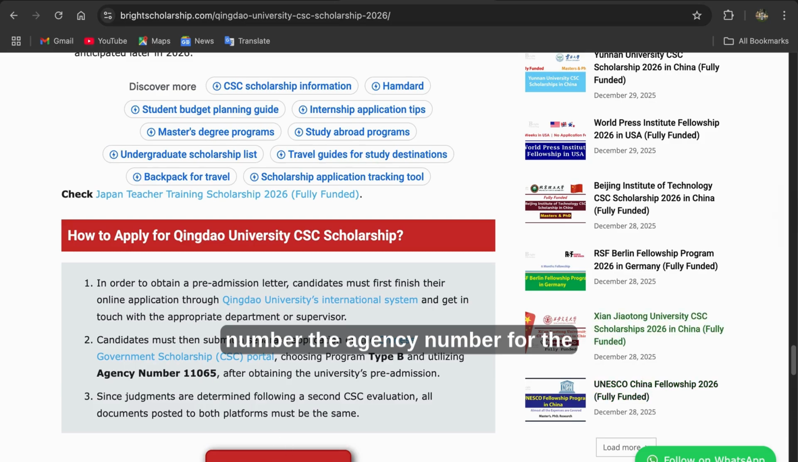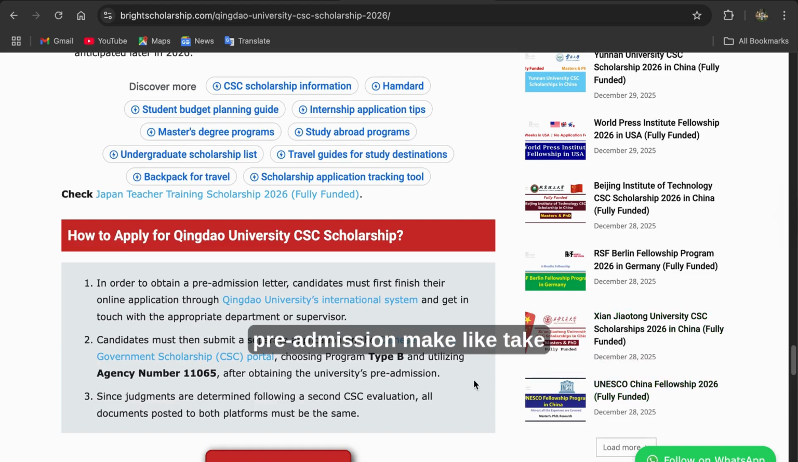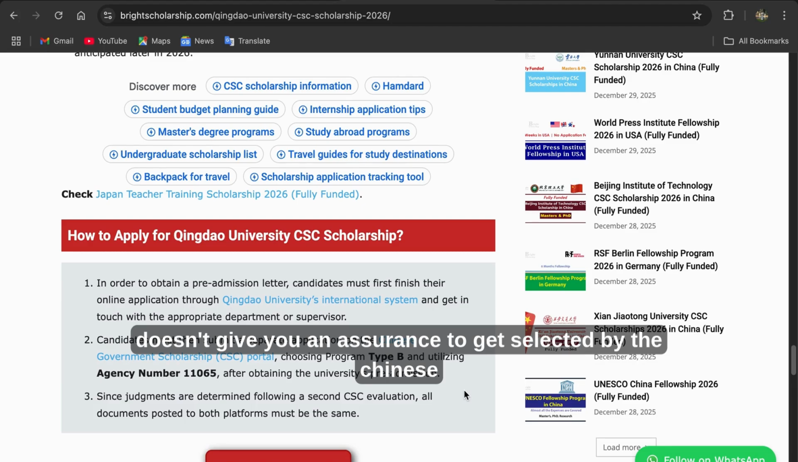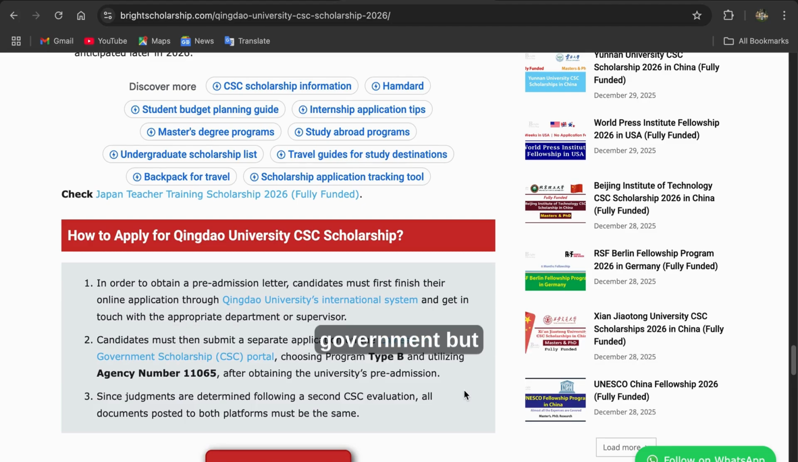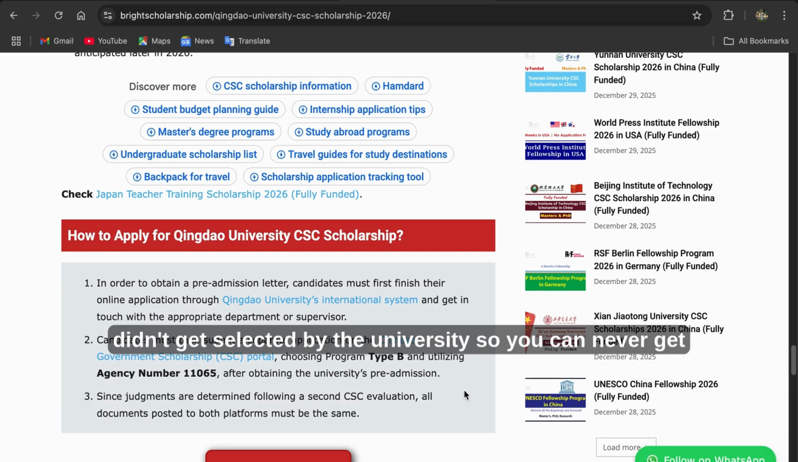The agency number for the university is 1111065. That is the agency number. After obtaining the university pre-admission, take note. Getting selected by the university doesn't give you an assurance of getting selected by the Chinese government scholarship. But getting selected by the Chinese government scholarship only tallies with getting selected by the university. If you didn't get selected by the university, you can never get selected by the Chinese government scholarship.